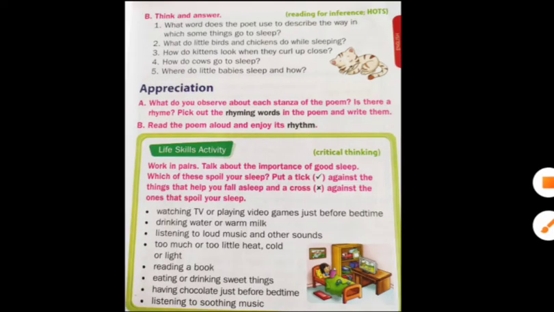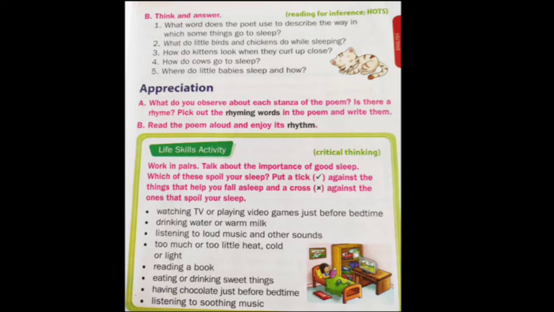Now, children, the five questions are over. Come to the appreciation. What do you observe about each stanza of the poem? Is there a rhyme? Pick out the rhyming words in the poem and write them. So children, this is your today's homework. What you have to do? You have to observe what you have observed about each stanza of the poem.